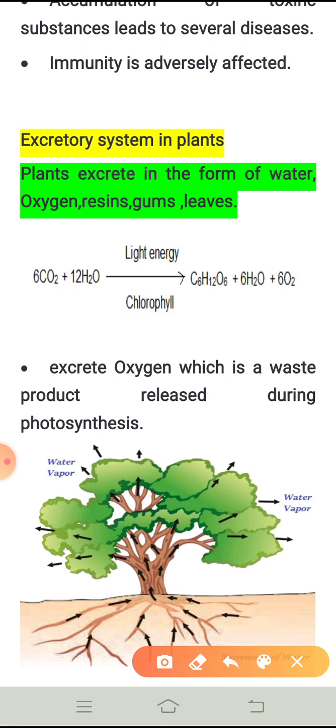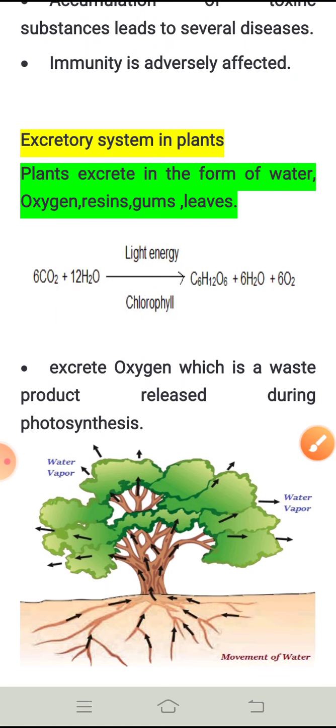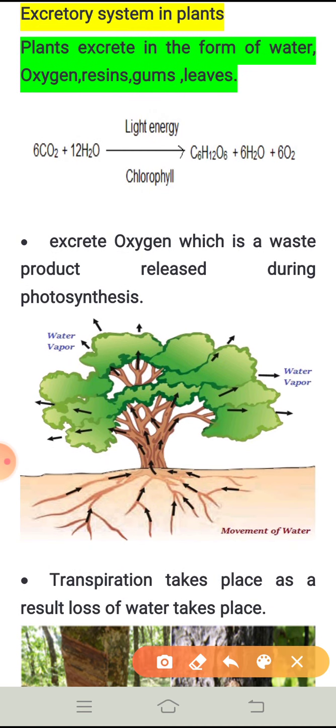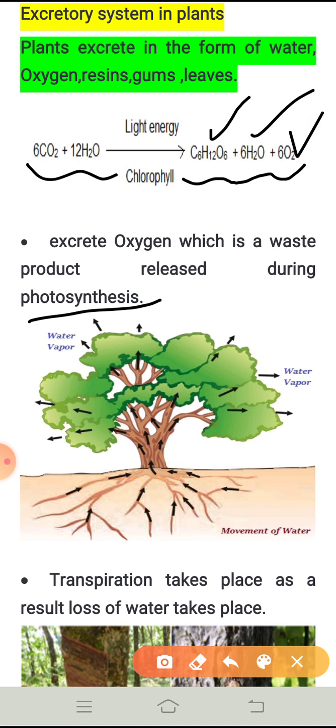The plants excrete water, oxygen, resins, gums, as well as leaves. How do they excrete? They excrete oxygen and water in the process of photosynthesis. Under photosynthesis, the plants take in carbon dioxide and water, and they release glucose, water as well as oxygen.